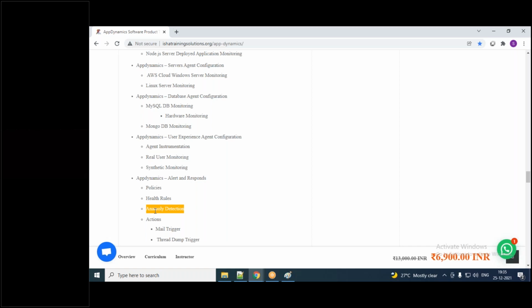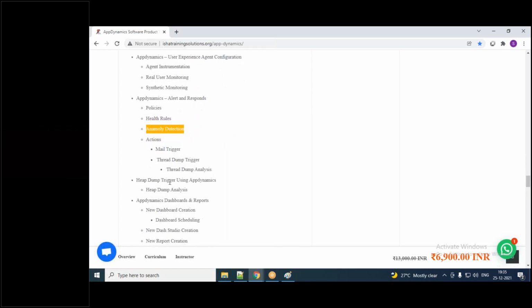I usually take performance engineering sessions also. So what I thought is that for those who are learning AppDynamics, I wanted to explain a little performance engineering concepts also. In this course, I'm going to explain how to do thread dump analysis, and how to do heap dump analysis.